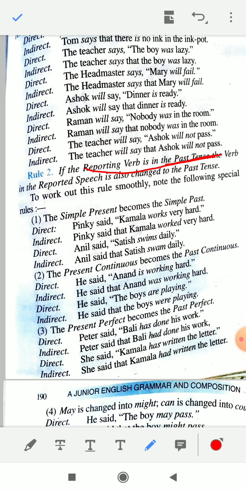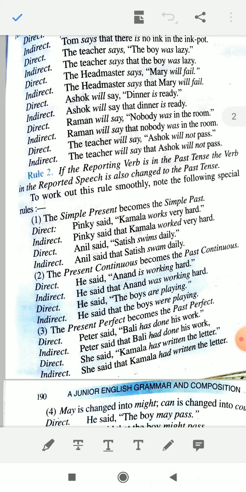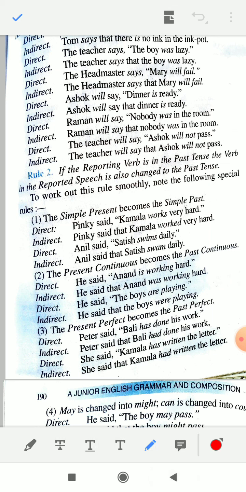यानी कि अगर आपका says और will say की जगह said है या told है, past tense में है, then the verb in the reported speech will also be changed into past tense. Just observe the example, just see the thing. इसके भी कई चीज़ें हैं. Simple present will be changed into simple past. The first rule, see the example.